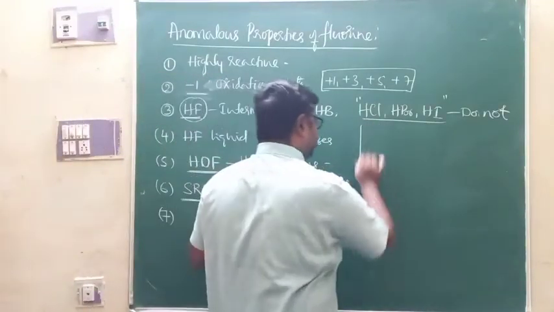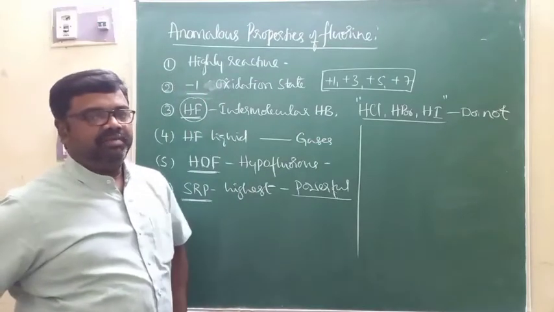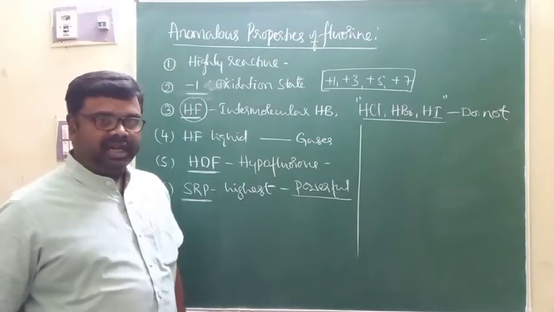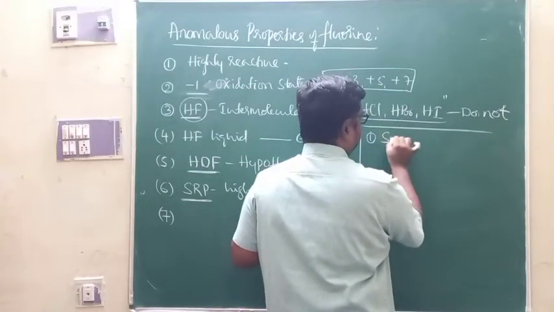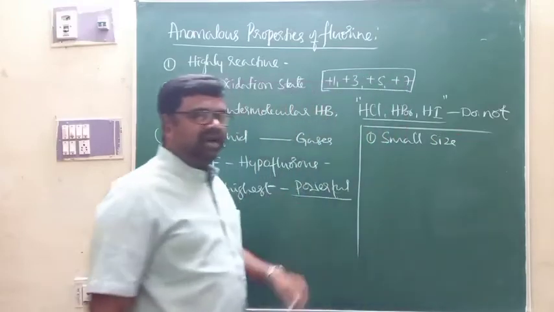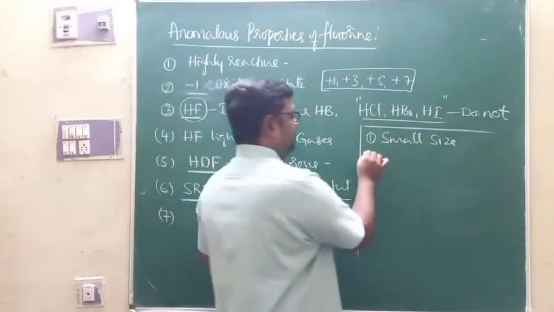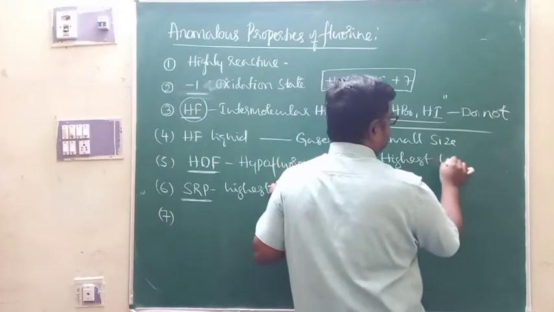And the reasons for the anomalous properties are similar to the reasons in the case of oxygen and nitrogen. There are four reasons. One is the very small size of fluorine atom. Second reason is fluorine is characterized by highest electronegativity.